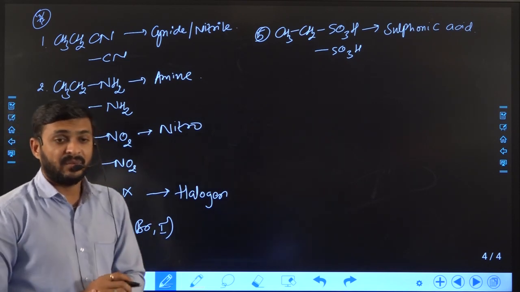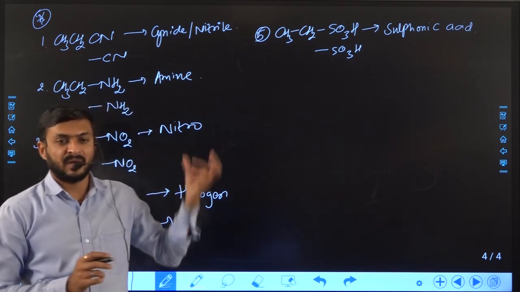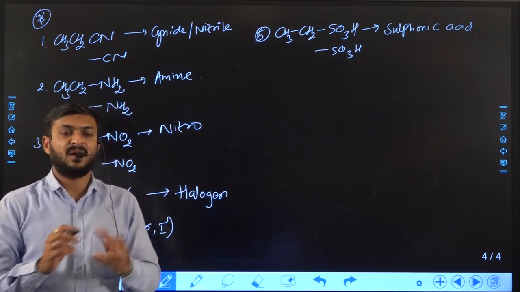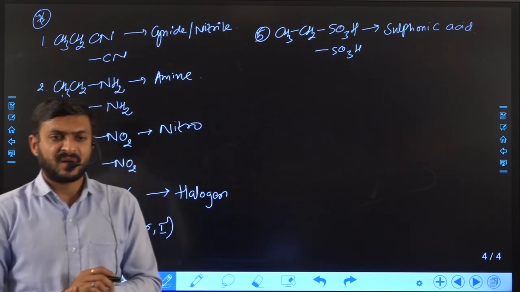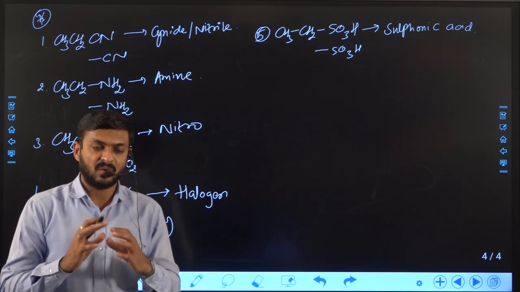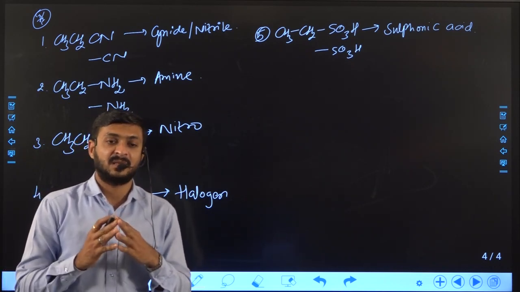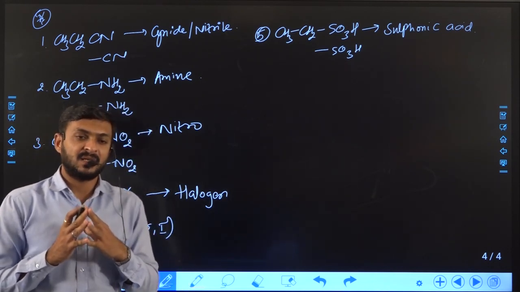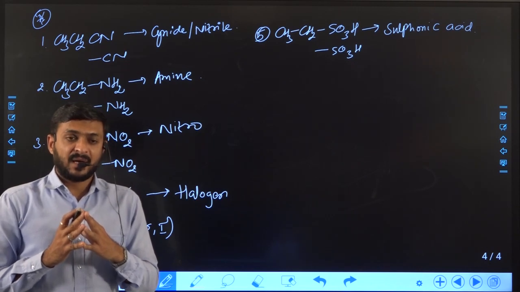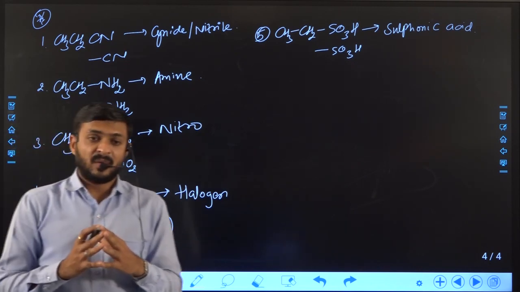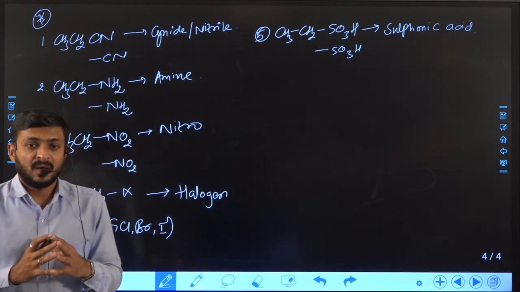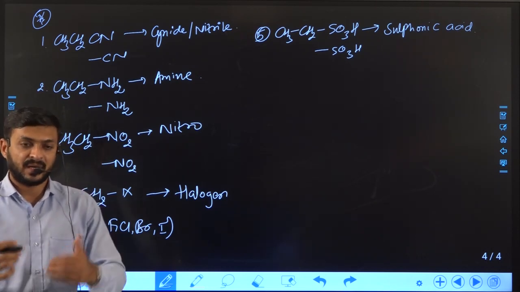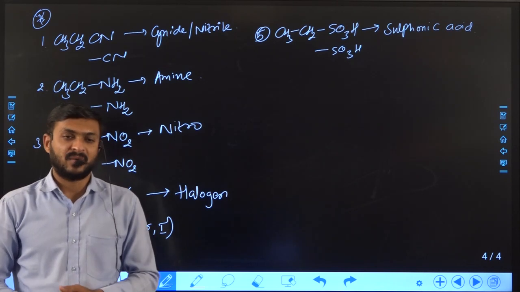So this is how we can understand different functional groups based on various compounds or various examples, right? But the motto of this chapter is that at least we should know the different types of functional groups, and we discussed a total of 10 to 12 different types of functional groups. If you just learn about them right now in this standard, then in higher standard you can get more clarity about functional groups, right?